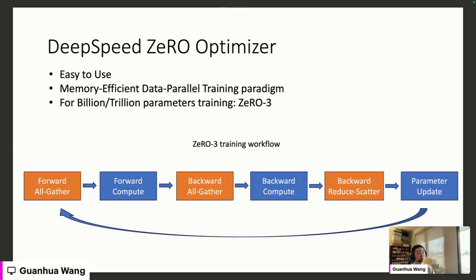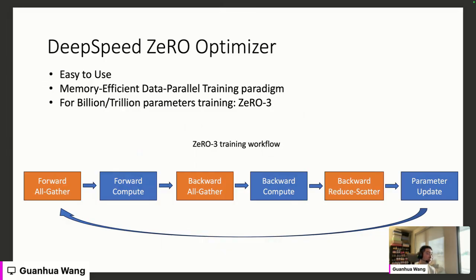Before we dive into the ZeRO++ work, I want to first give you a recap of the DeepSpeed ZeRO optimizer. The ZeRO optimizer is an easy-to-use, memory-efficient data parallel training paradigm from the Microsoft DeepSpeed team. For training billion or trillion parameter large language models, we usually use ZeRO Stage 3.